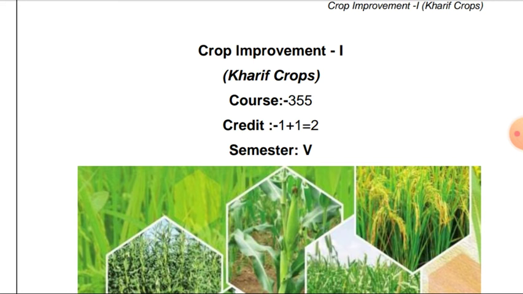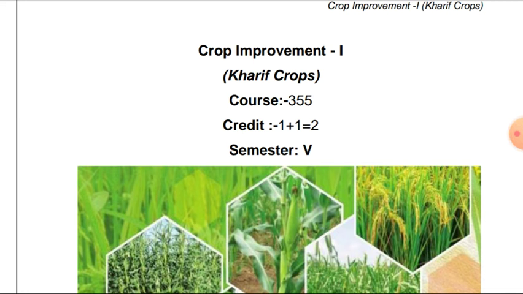Regarding that particular course, we have to do crop improvement in Kharif crops by application of different breeding principles and different breeding methods. When we observe the syllabus of this course, the different breeding methods were already studied in the third semester. These are repeated in the fifth semester, along with other concepts related to breeding that are included in the syllabus.